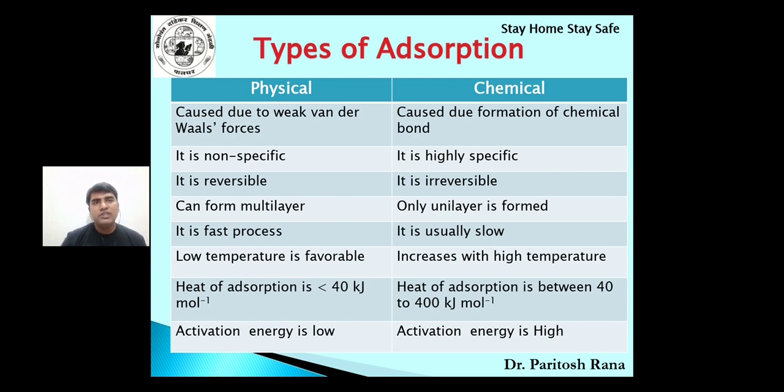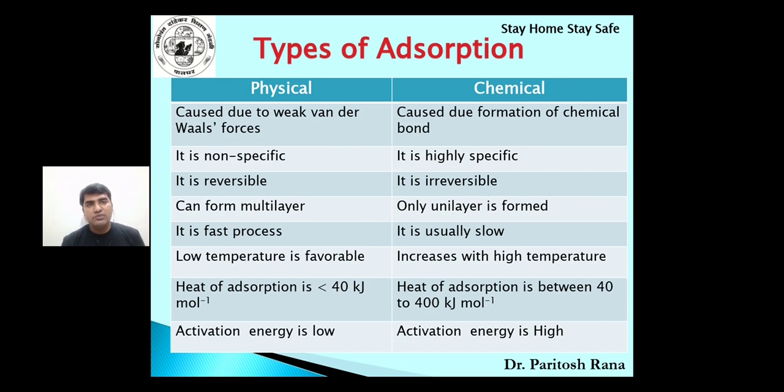Then physisorption is a fast process, instant, spontaneous, whereas chemisorption is usually slow, it takes some time. In physisorption, if the temperature is low, adsorption is favored, whereas in chemisorption, high temperature increases the rate of adsorption.